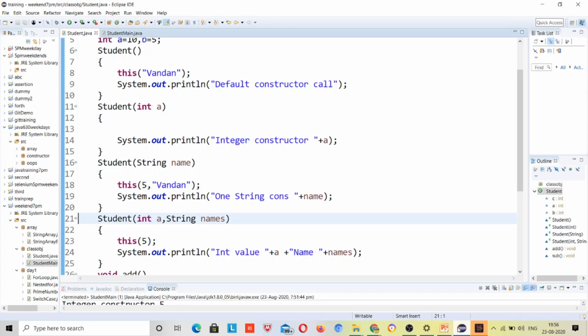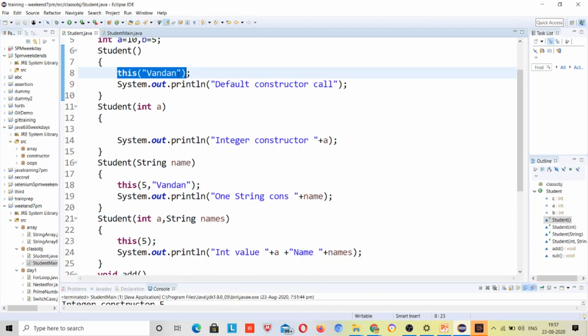So here, Vandana, I have one doubt. We are calling another constructor, so will it go to that constructor first, or print that first? Suppose it comes to the default first, and there we are calling the string constructor. So does it first print the default constructor and then go to string? No, it will first execute this line of statement, right? Then once it completes its process, because this method is used to call the constructor, right? And which constructor? The one which has the parameter as a string.